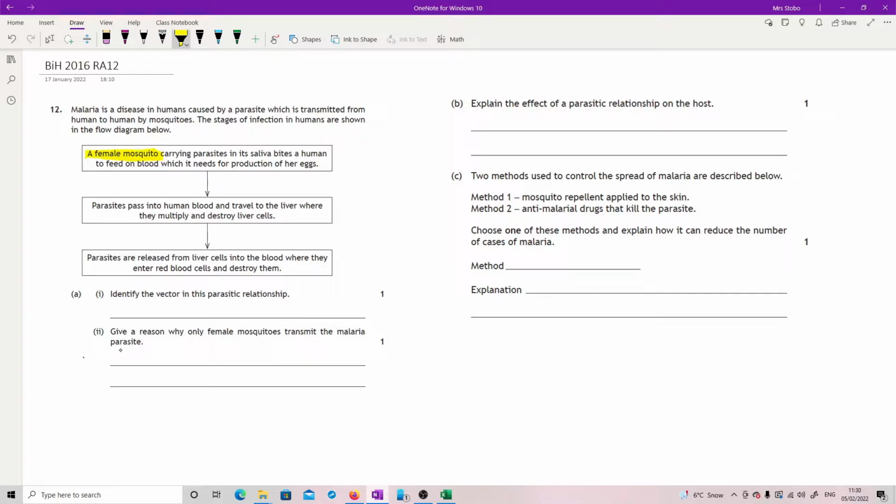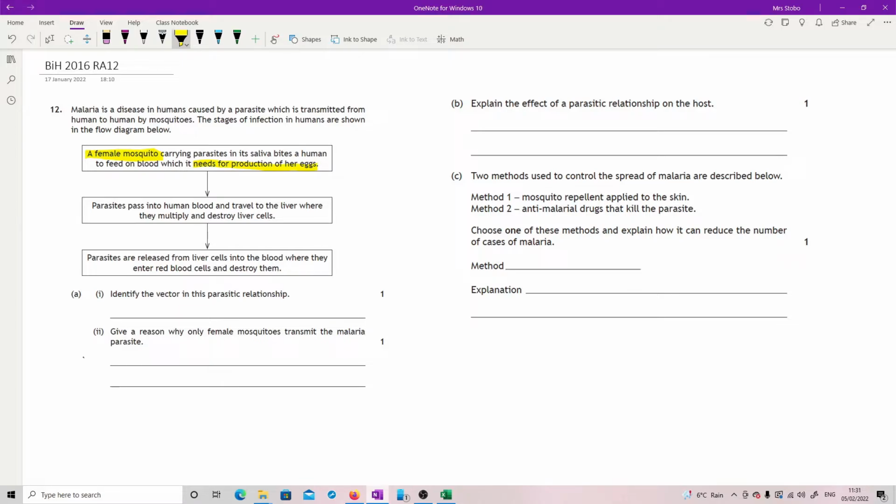Okay. Give a reason why only female mosquitoes transmit the malaria parasite. Read that line a little bit further. It bites a human to feed on blood which it needs for production of her eggs. Okay, so a female mosquito needs to produce eggs. Males don't produce eggs, so therefore they're not going to feed on the blood. Okay, so either way around. So we're saying the female mosquito needs the blood for production of her eggs. Male mosquitoes don't produce eggs, so don't need to feed on blood. Okay, but you need to talk about the blood.